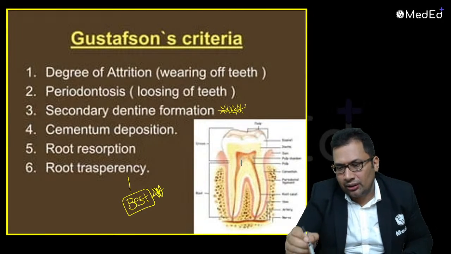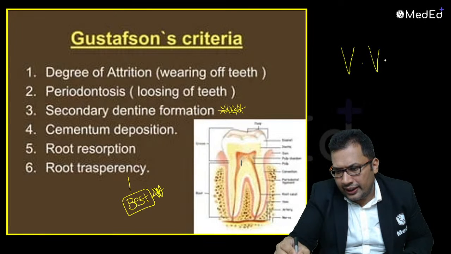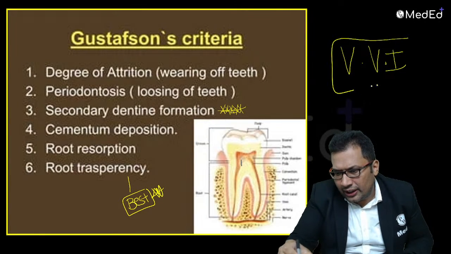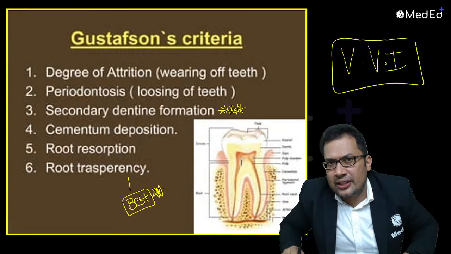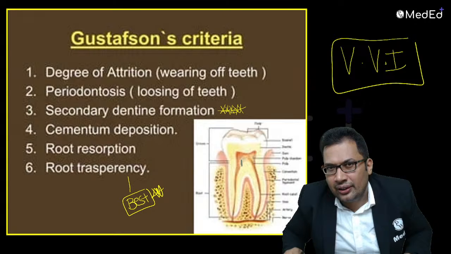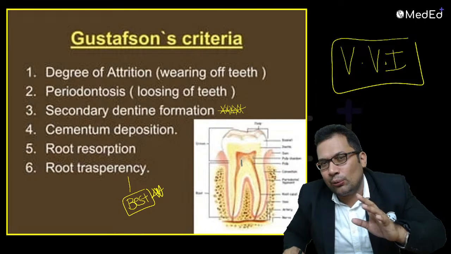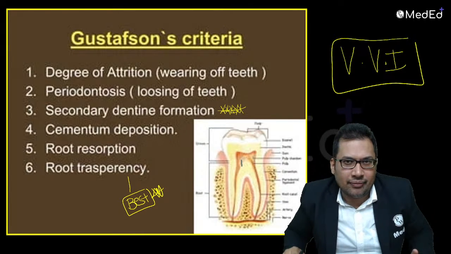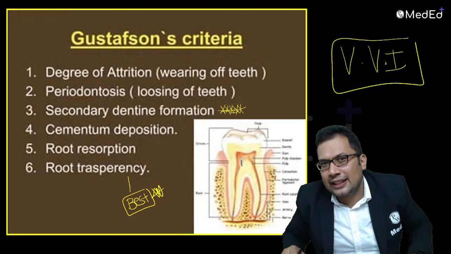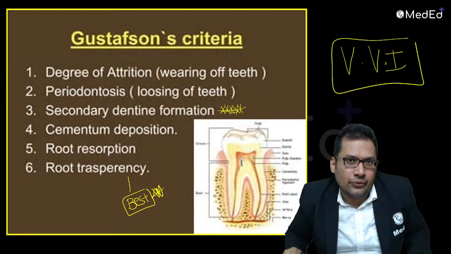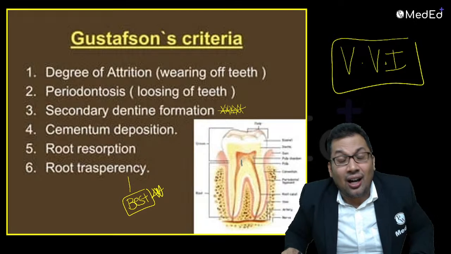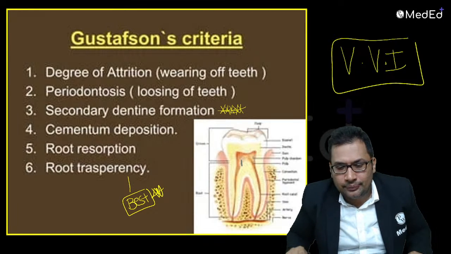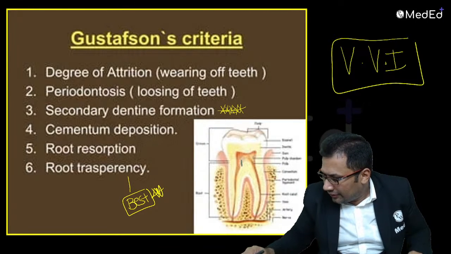Very important topic, remember this. I have been teaching forensic medicine for the last 10-12 years, and the Gustafson method is a very frequently asked question. It's a microscopic examination of teeth for age estimation. It includes 6 components. The mnemonic is APSRTC or SCRIPT.